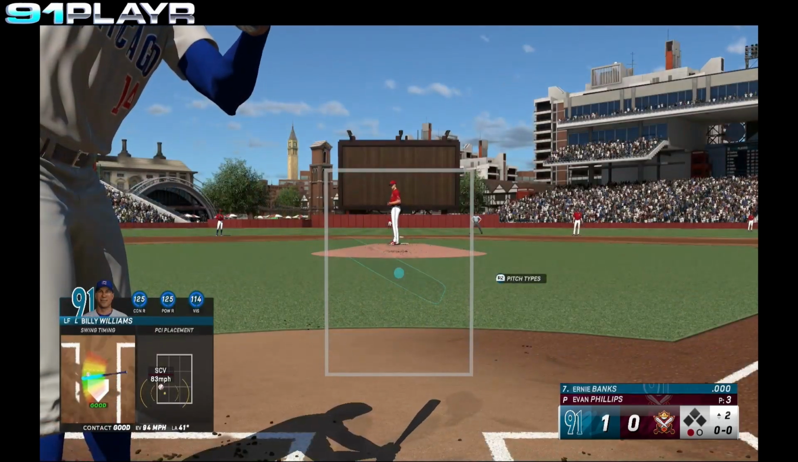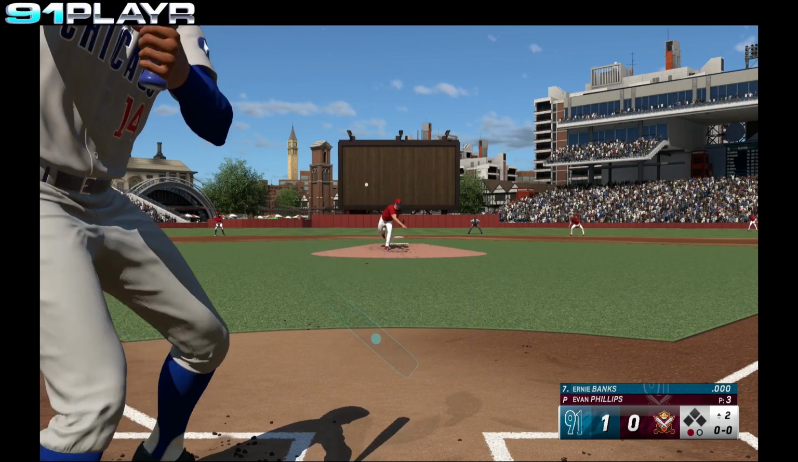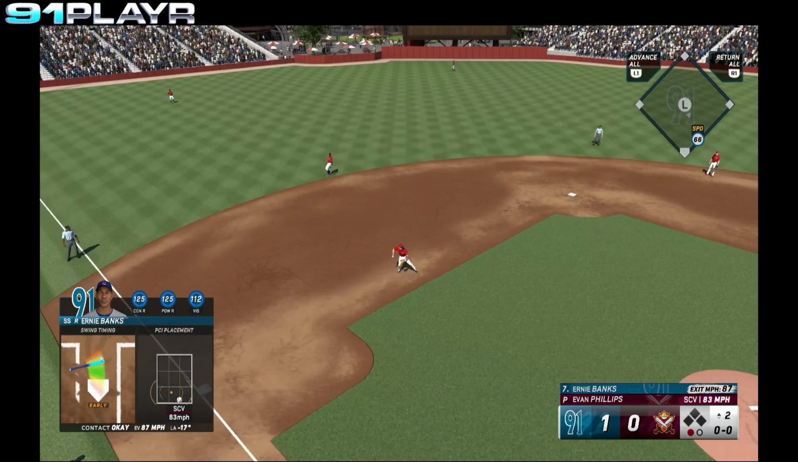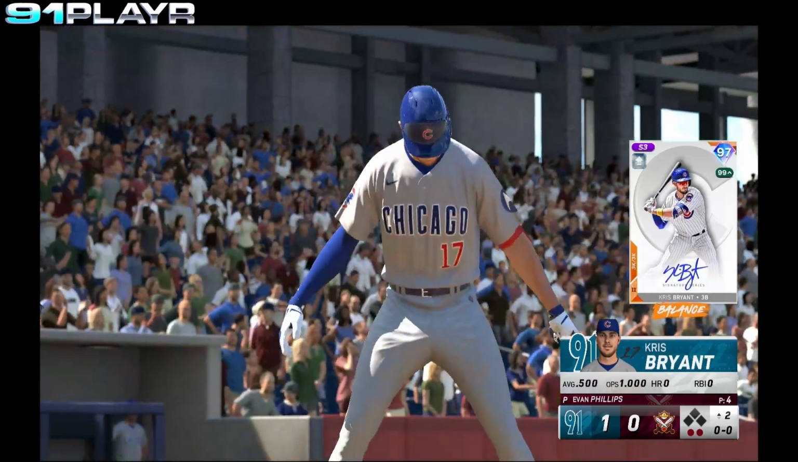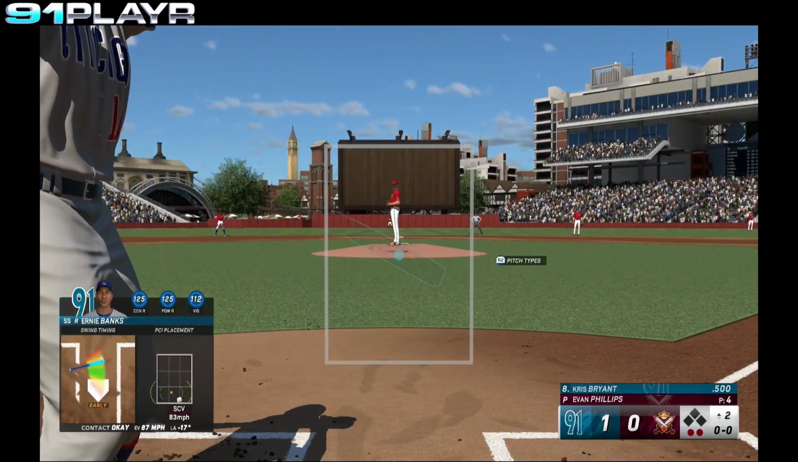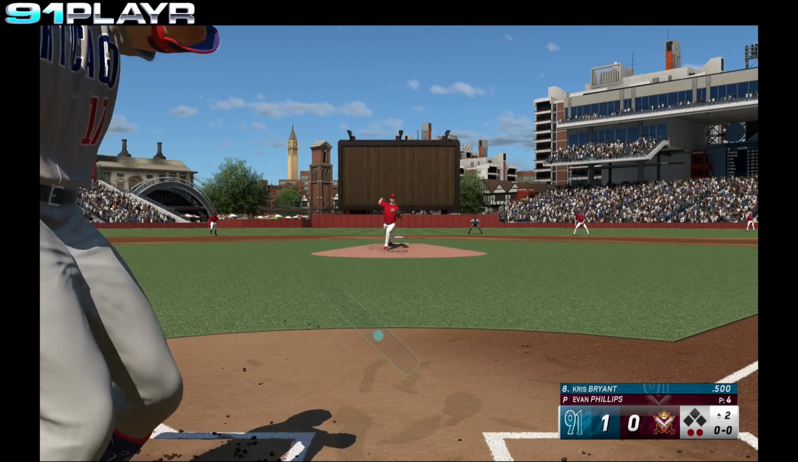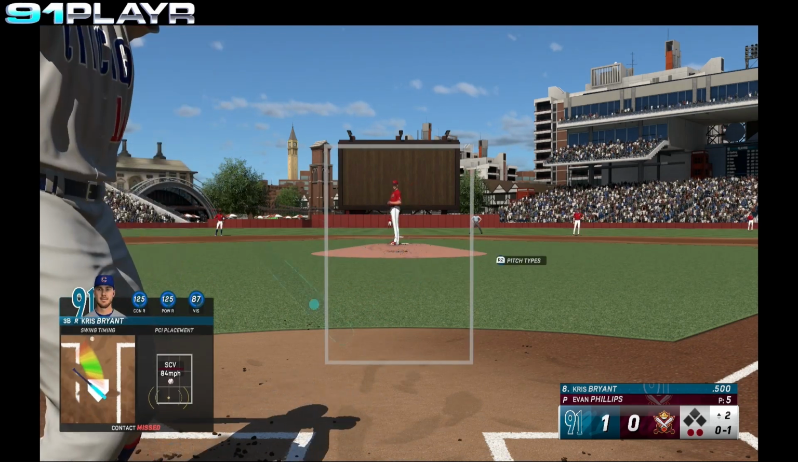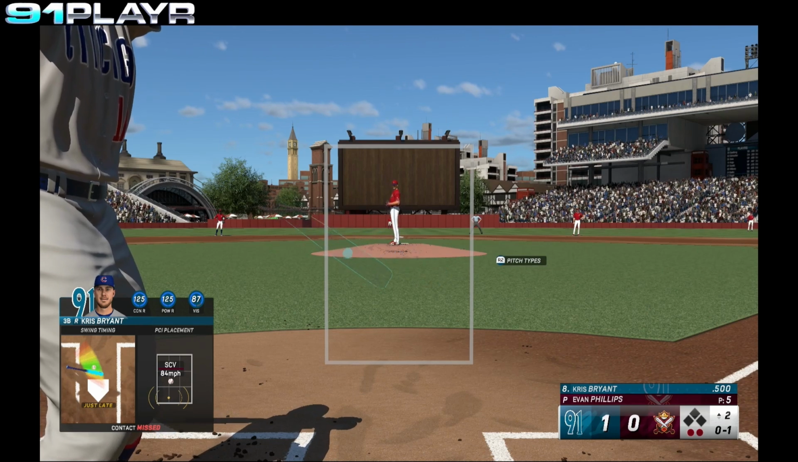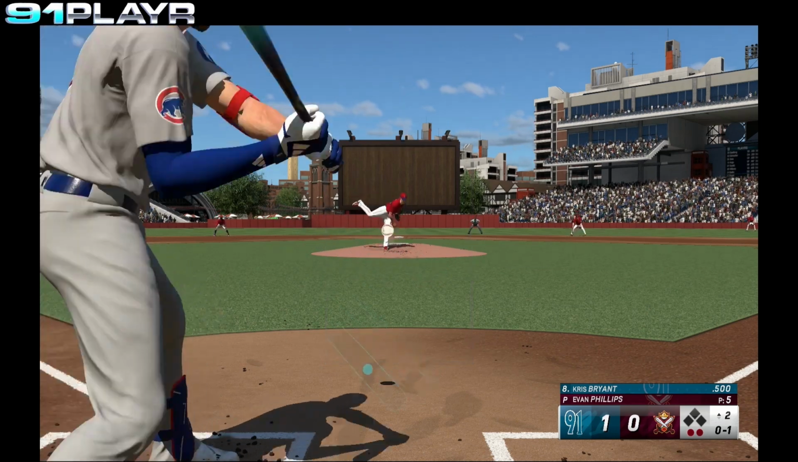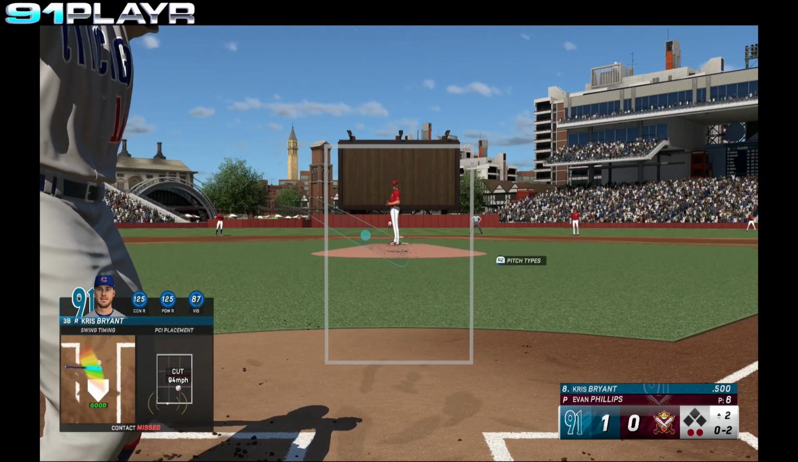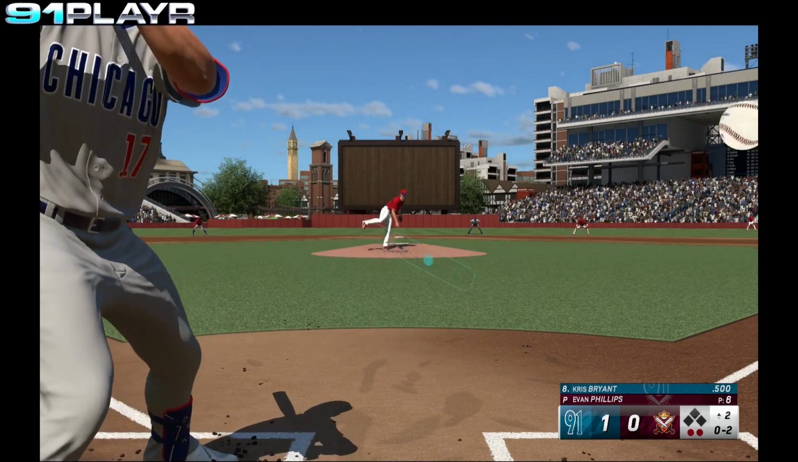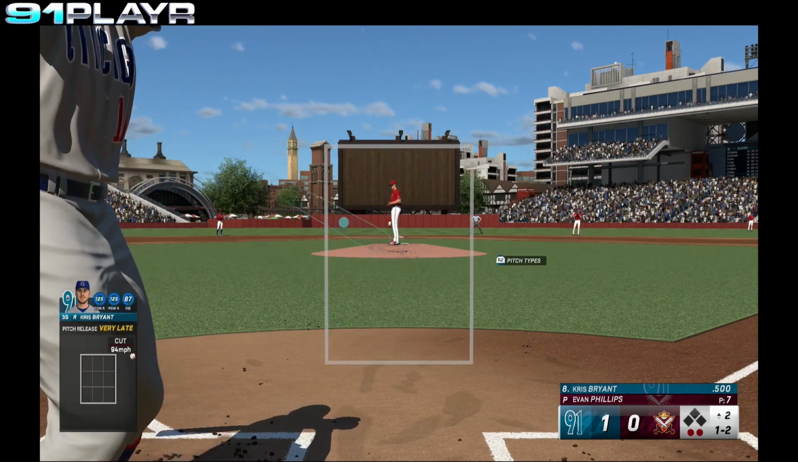Stepping in for the Cubs, Ernie Banks. Banks hits the ball, gloved by Wright at third. He throws to first. Out number 2. Kris Bryant steps in. Bryant swings and misses. 0-1's the count. Swing and a miss. 0-2 to Bryant. Ball outside. 1-2.